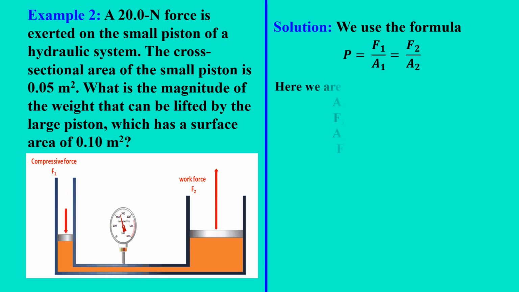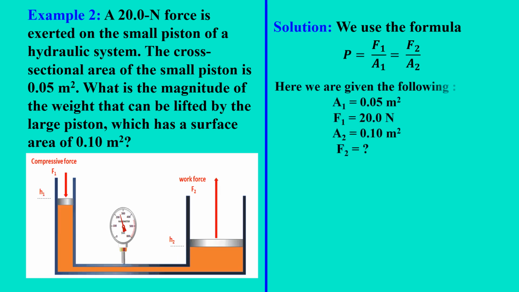Here we are given the values. A sub 1 is 0.05 meters squared. F sub 1 is 20 newtons. A sub 2 is 0.10 meters squared. F sub 2 is the weight that can be lifted by the large piston, which is to be found.